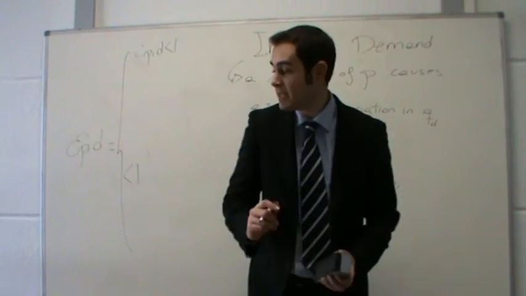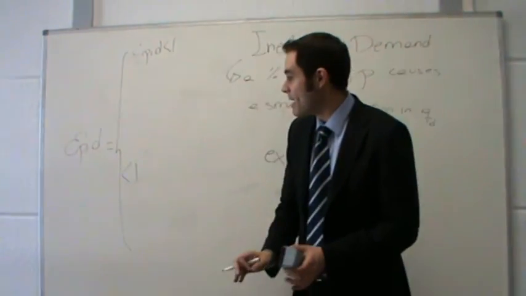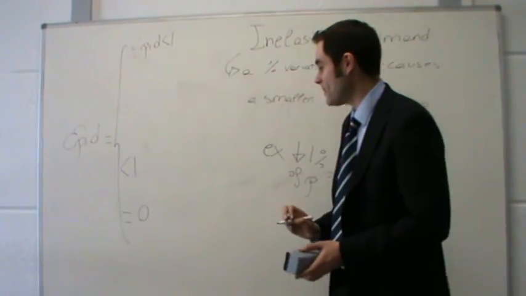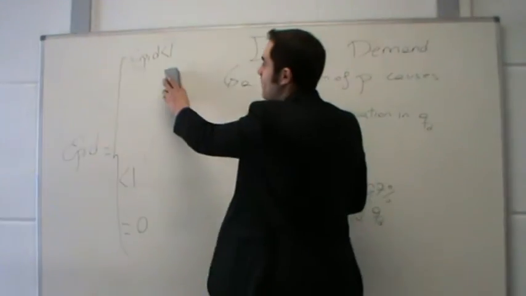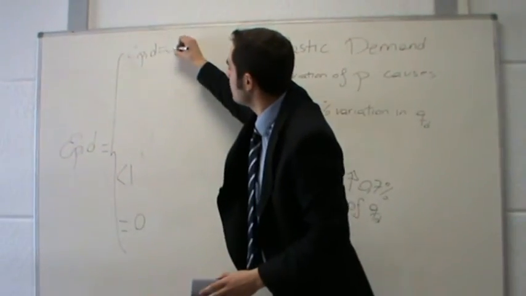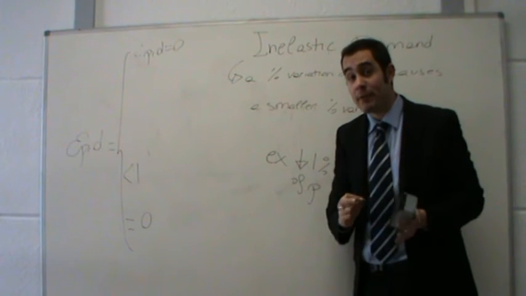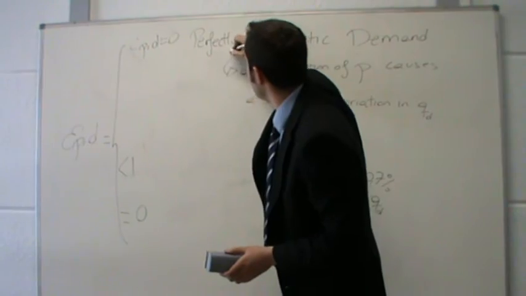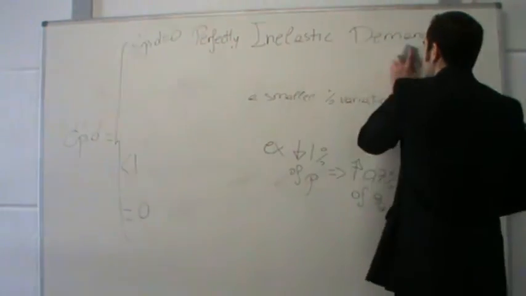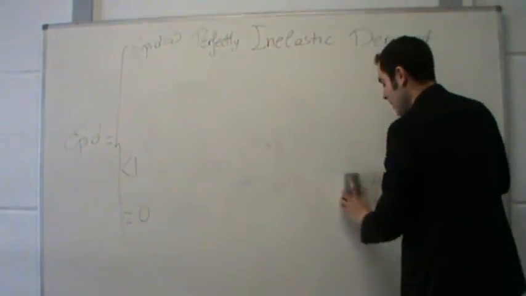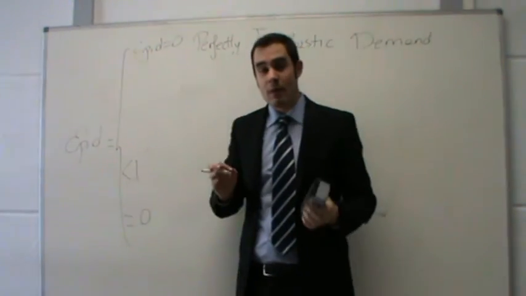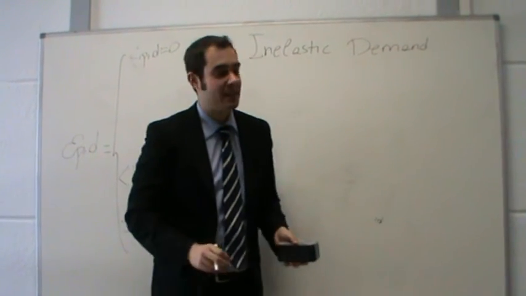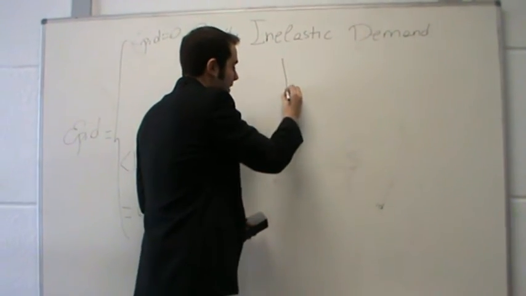Now, we may see that the price elasticity of the demand could take extreme values, in particular a very, very small value equal to 0. Now, in case that the price elasticity of the demand takes a value equal to 0, we are facing a perfectly inelastic demand. What is the meaning of that? Basically, the meaning of that is that a percentual variation in prices doesn't have any effect on the quantity demanded. Let's see through a graphical example.